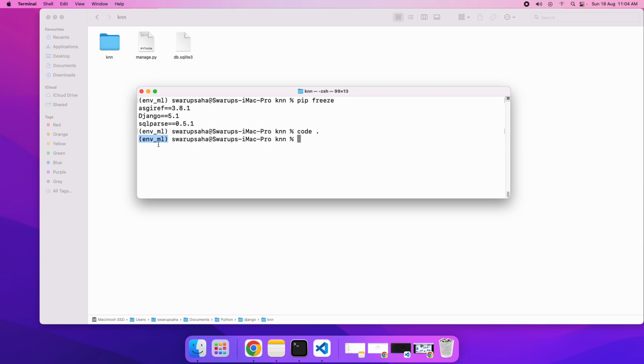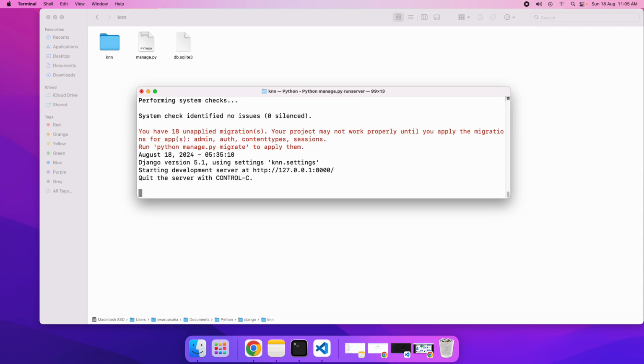I created a virtual environment by the name env-ml, because this playlist, this particular series, is focused on machine learning only. So here I will write the command python, and see, I'm giving a call to the file manage.py, and there is a built-in web server called runserver. This is a built-in environment that Django provides, which will trigger your web application. And here it goes. Already my Django is active right now. It is saying that if you go to localhost on port number 8000, you will get your Django running.